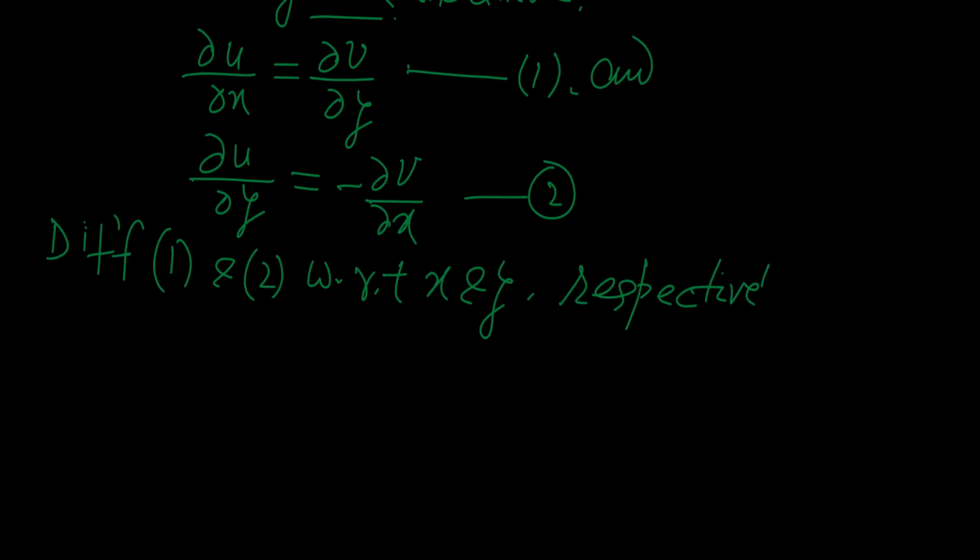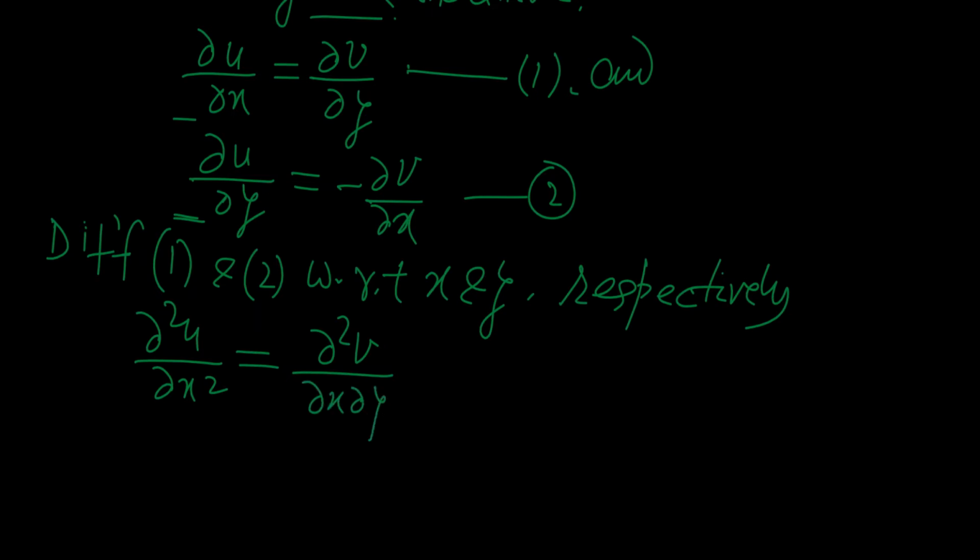What will be our result? The result is simple. This is del 2u del x square, and this will be equal to del 2v by del x del y.